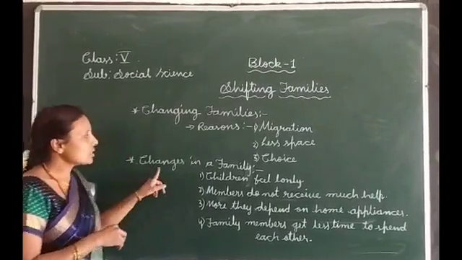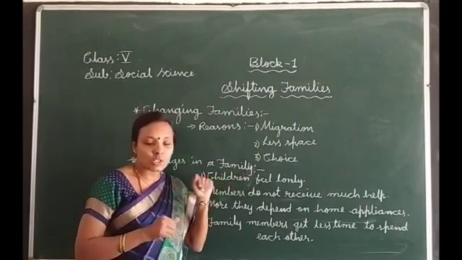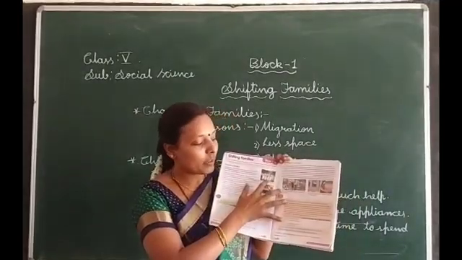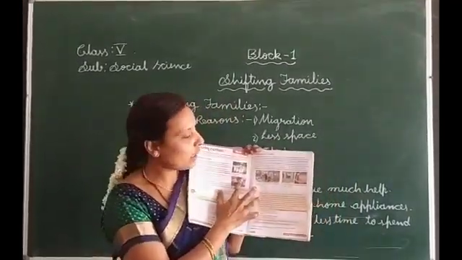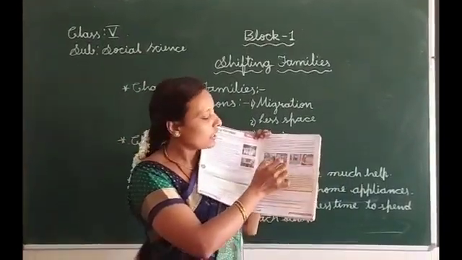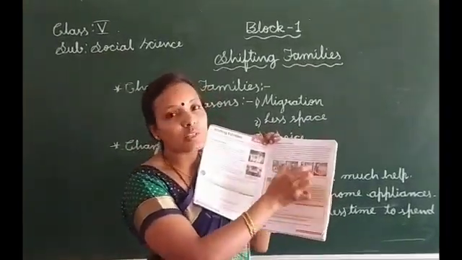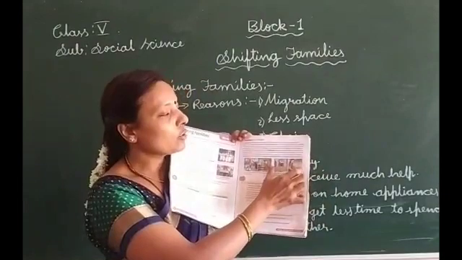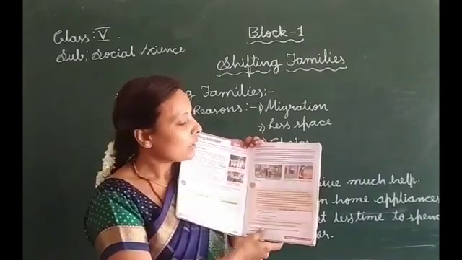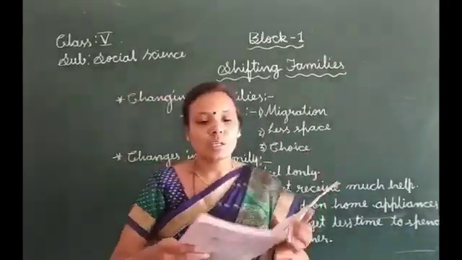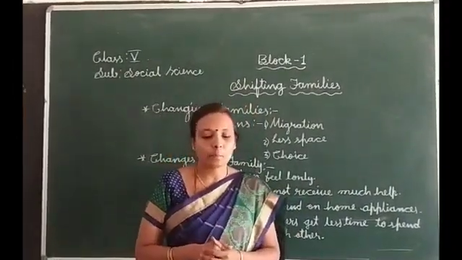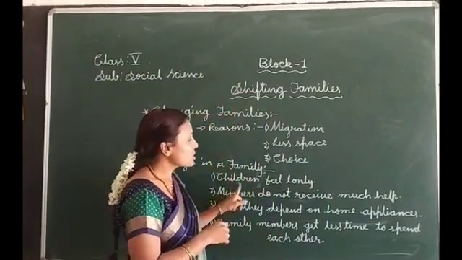Next one is changes in a family. What is this changes in a family? In your book you can observe, my children, here what is joint family, what is nuclear family. Along with that, changes also they have showed with the picture. Here in figure 3 and figure 4 shows the difference between joint family and a nuclear family. What changes take place in the family? So, there are many changes that take place when the joint family changes into nuclear family. Especially first one, children feel lonely.